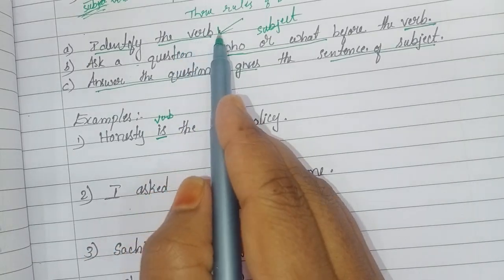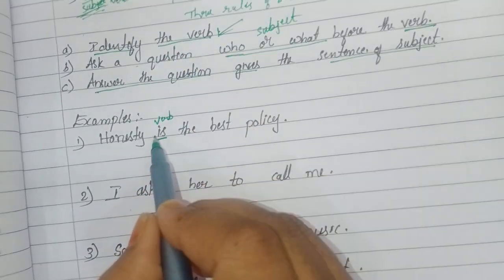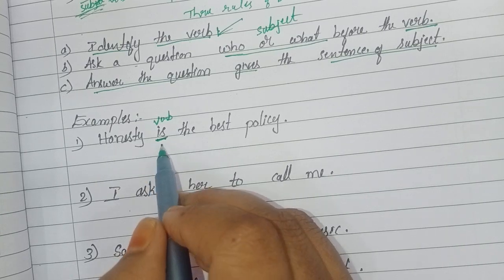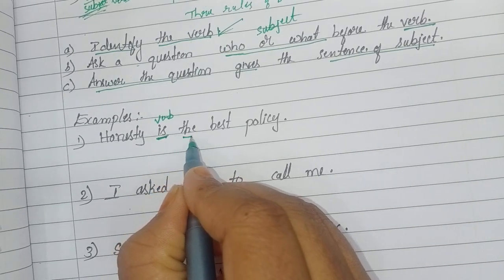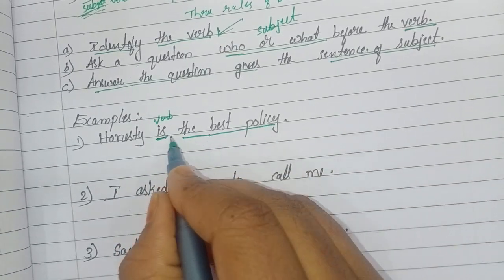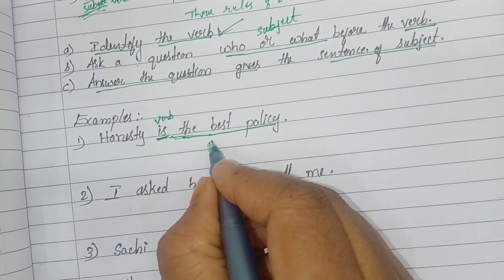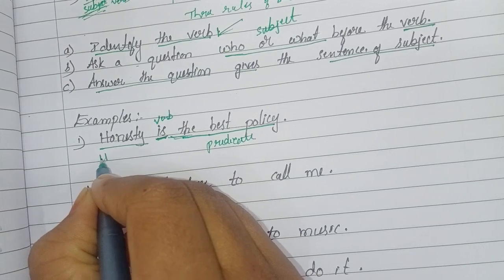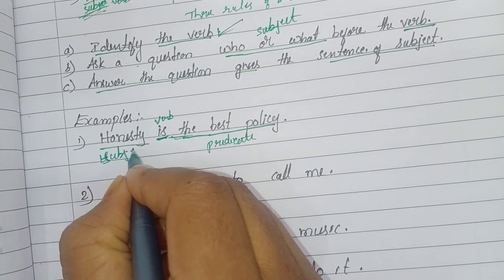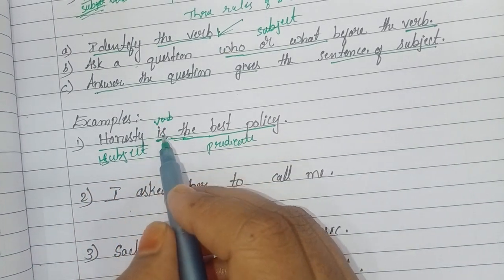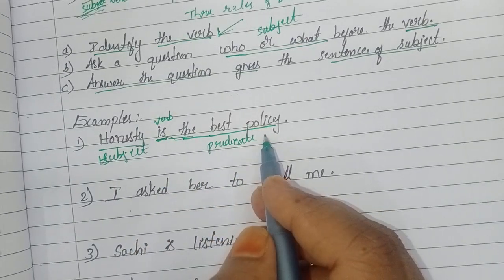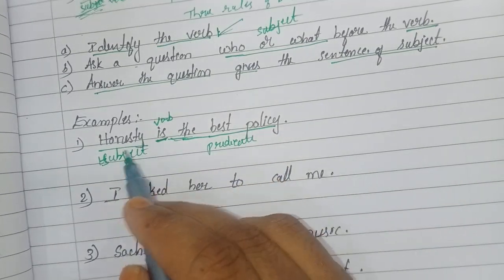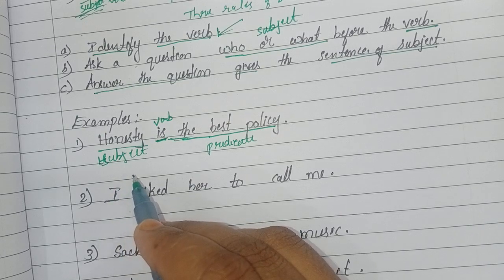In these three rules, we first identify the verb, and what the verb is doing, that is the predicate. About what are we talking here? Honesty. Honesty is the subject. Here the verb is is, and the best policy is the predicate. So honesty is the subject.